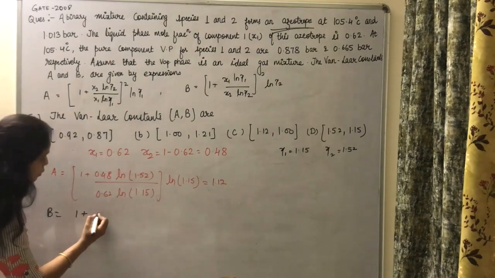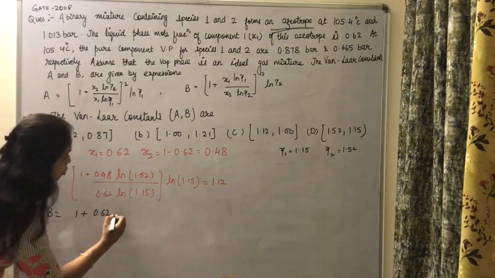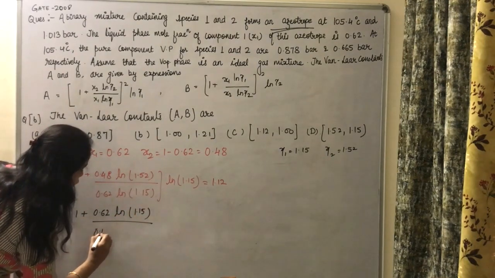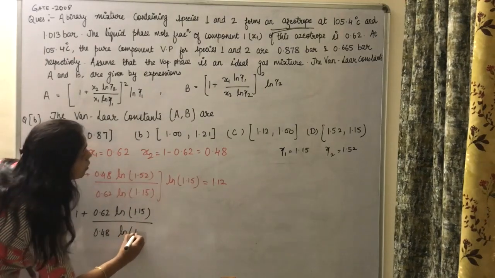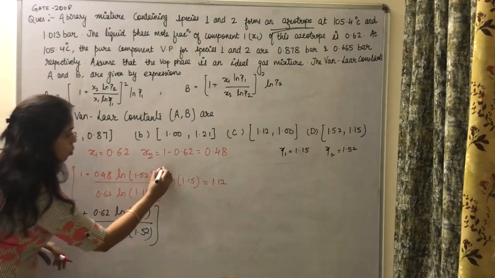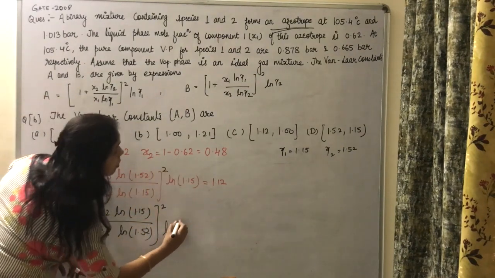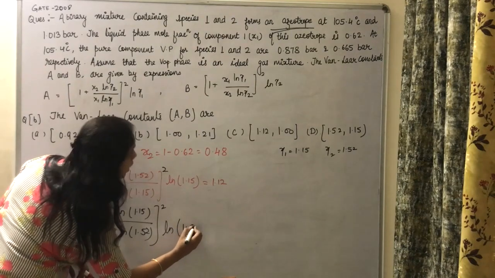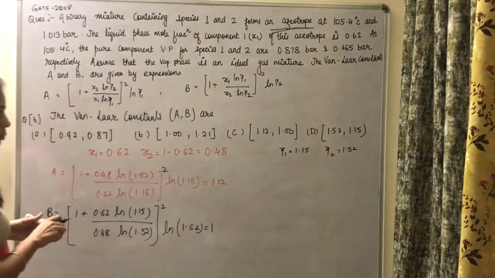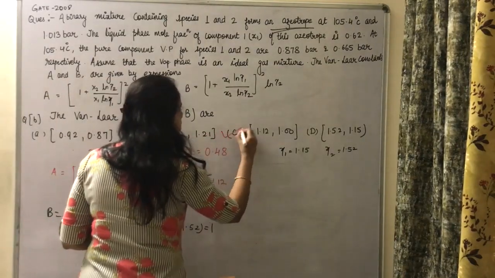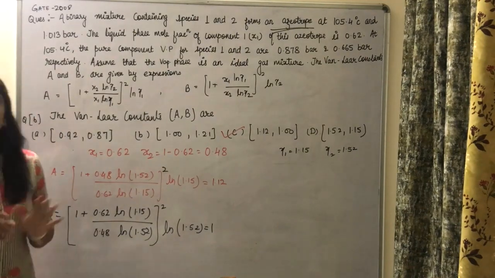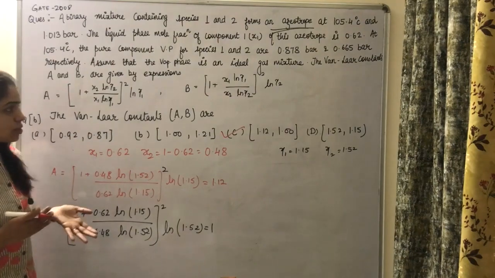So 1 plus, in place of x1 you substitute 0.62, ln of 1.15, divided by 0.48, ln of 1.52, the whole thing squared, with ln of gamma 2. So the answer will come to 1. The correct answer is C. So it is a very easy question, a formula based question. Hopefully you will be able to understand it. Thank you.